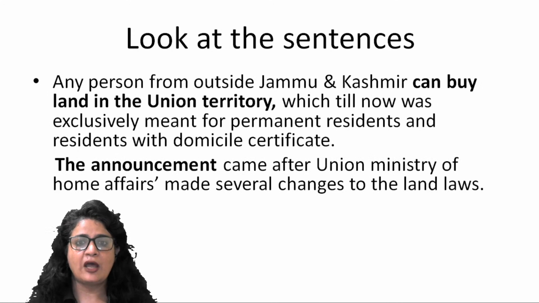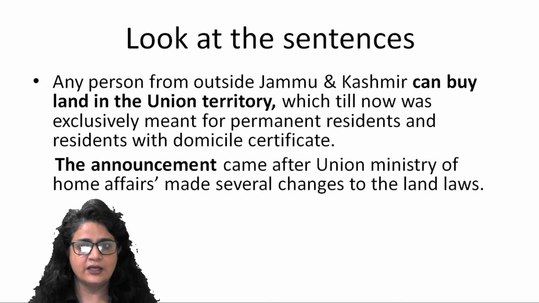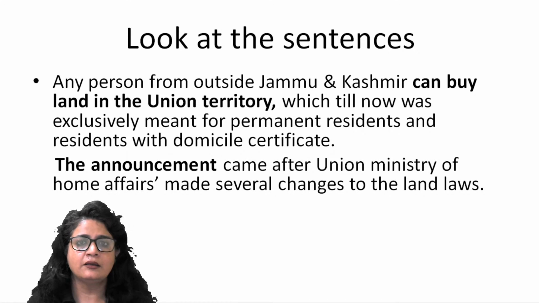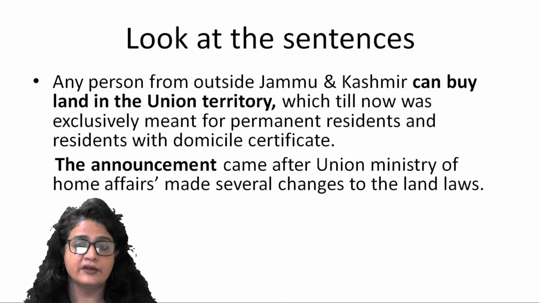Now look at this sentence. Any person from outside Jammu and Kashmir can buy land in the Union Territory, which till now was exclusively meant for permanent residents and residents with domicile certificates. The announcement. Here, announcement can be preceded by the definite article "the", because now we know the reference.